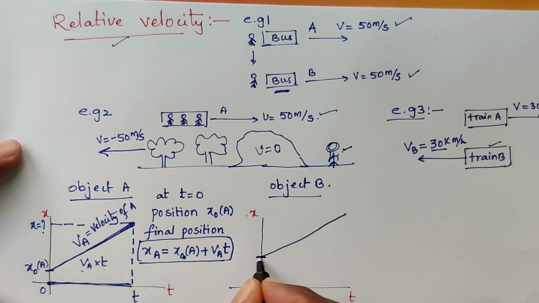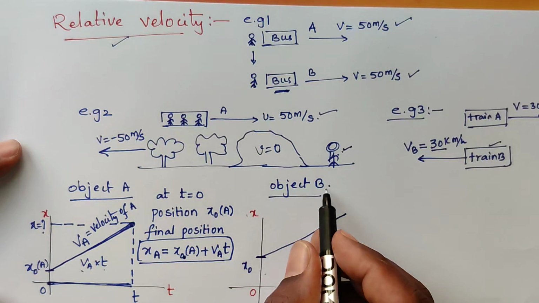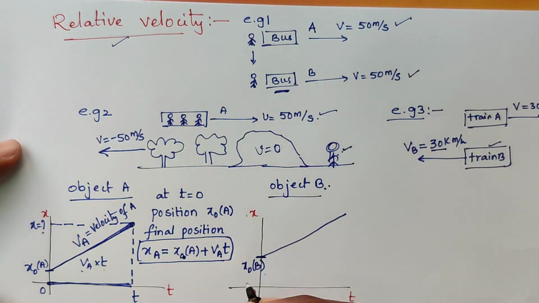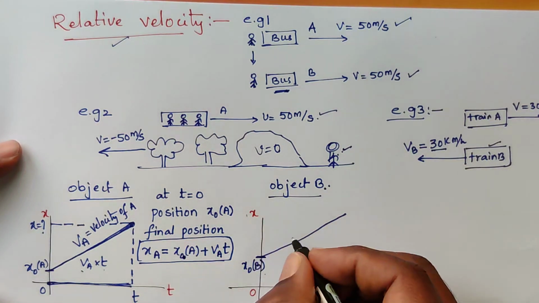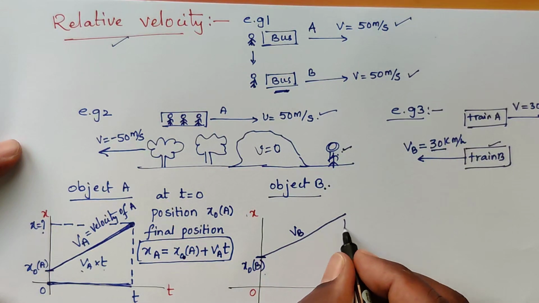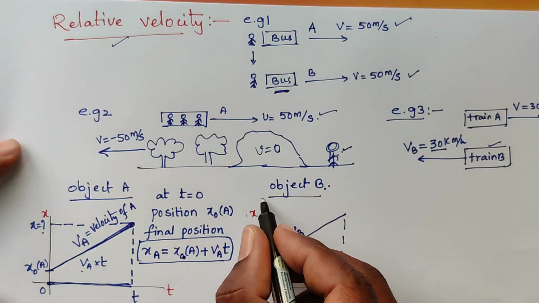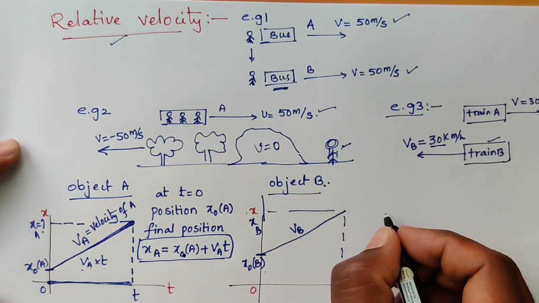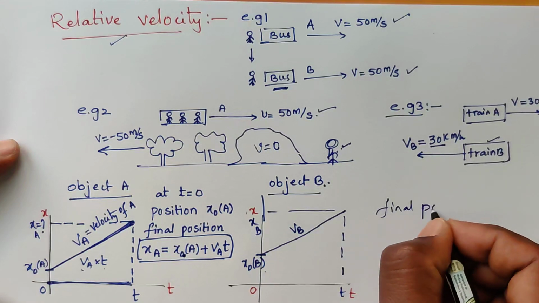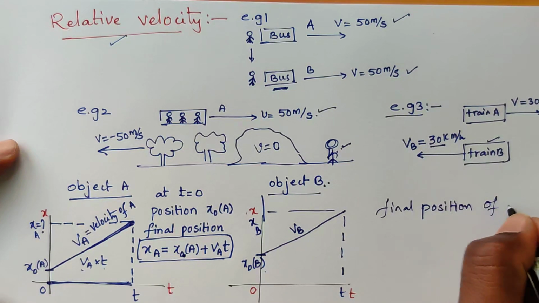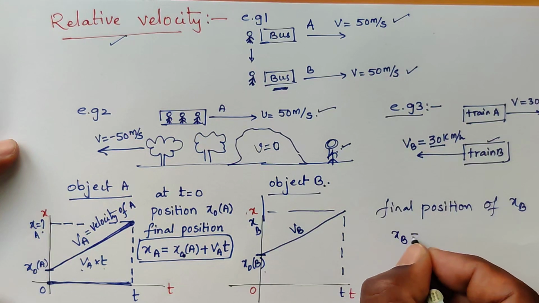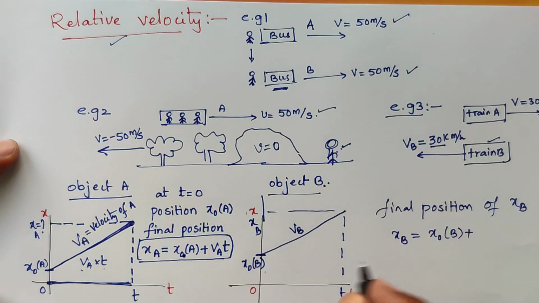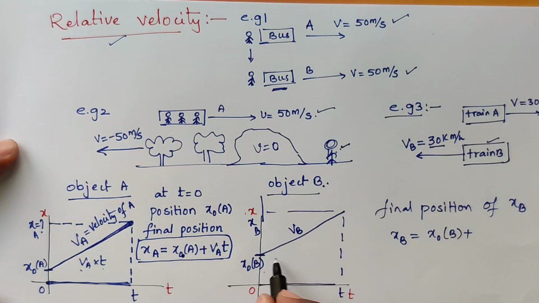Similarly, at time t equal to 0, the initial position for particle B is x0 of B. This particle is moving with a velocity of Vb, and at later time t the final position of the particle is xb. So xb equals initial position x0 of B plus the distance traveled in this time interval, which is Vb into t. Okay, this is xb.